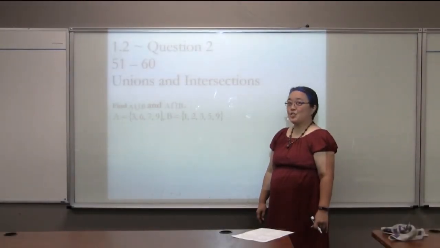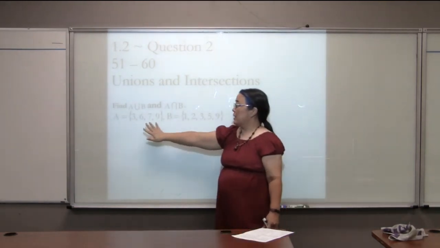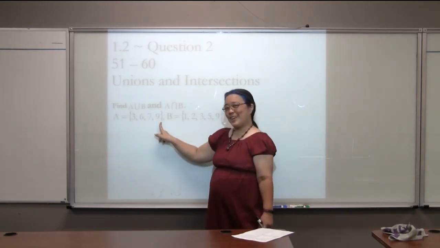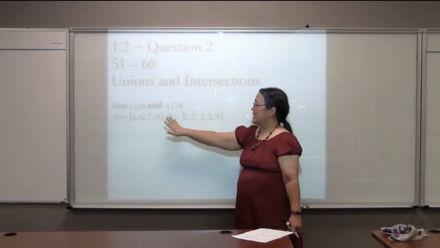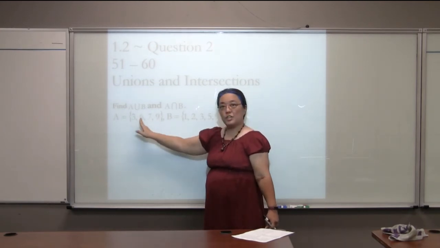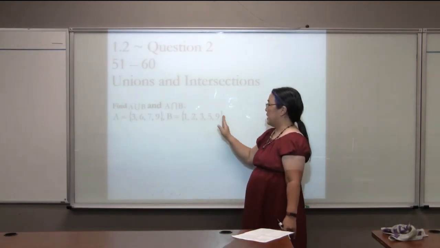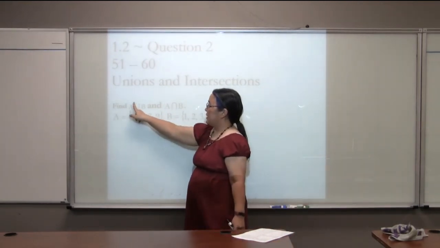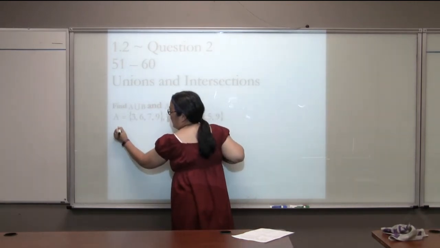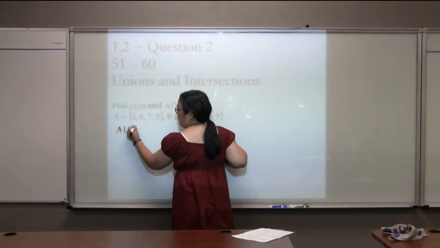Chapter 1, Section 2, question number 2, unions and intersections. We're given two sets. A set is going to have these squiggly braces around the outside. We have set A, which has the elements 3, 6, 7, and 9, so each individual piece is called an element, and the elements of B are 1, 2, 3, 5, and 9. And we have to find this symbol and this symbol. This means A union, meaning putting it together, B.